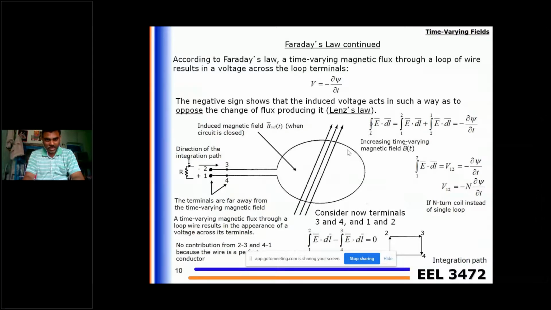Remember, the negative sign indicates that the induced voltage is always in the opposite direction of the change of flux, and that is also stated by Lenz law. Lenz law means that the induced voltage always opposes the flux change. So V always has a negative sign in the flux formula: V equal to minus d psi by dt.